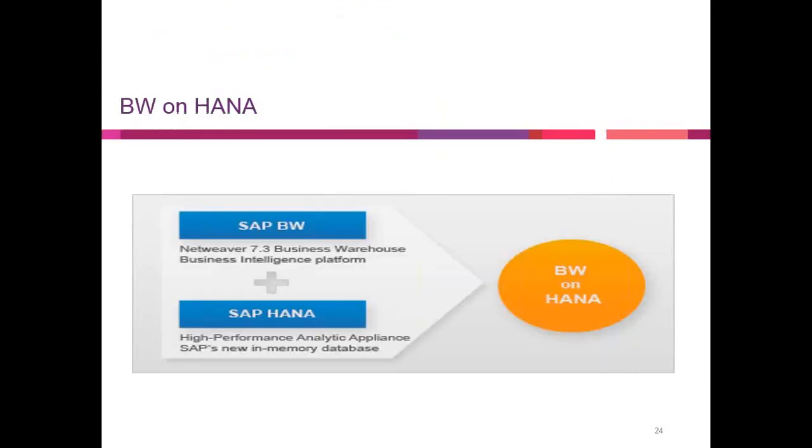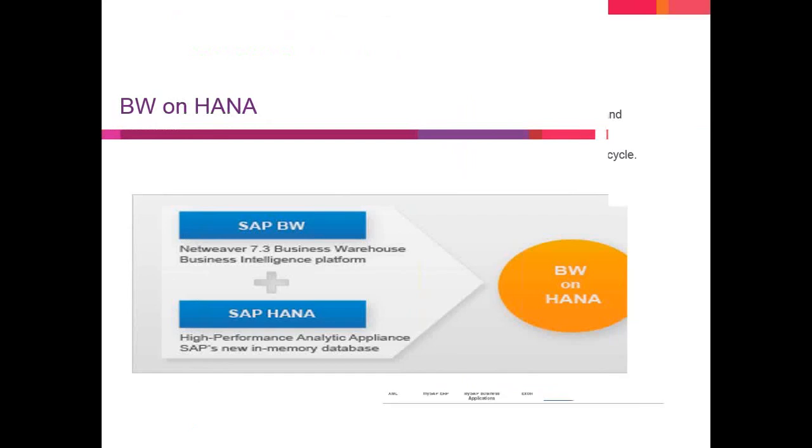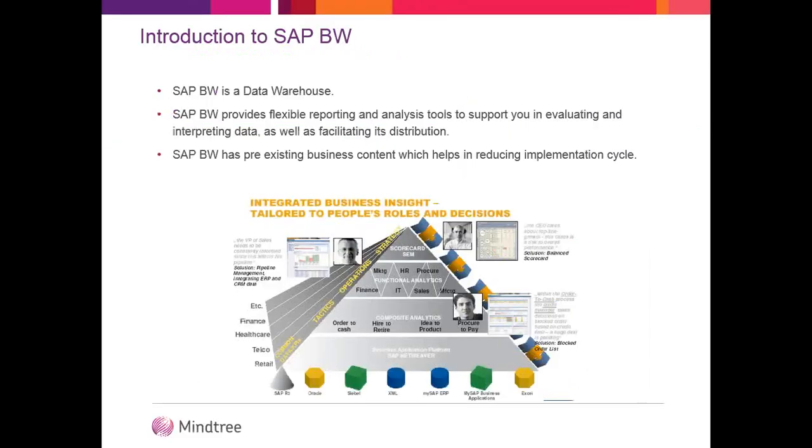Then let me take a use case for BW on HANA. What was the problem and what has HANA resolved? I think everyone is aware of SAP BW, which is a data warehouse, and it is used more for reporting purposes on OLAP, analytical and reporting. And SAP BW